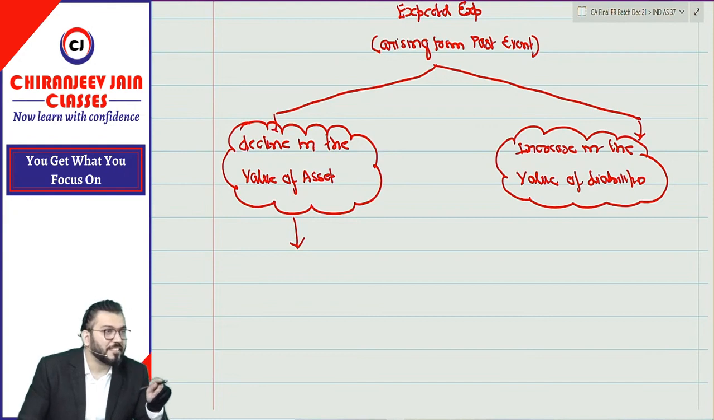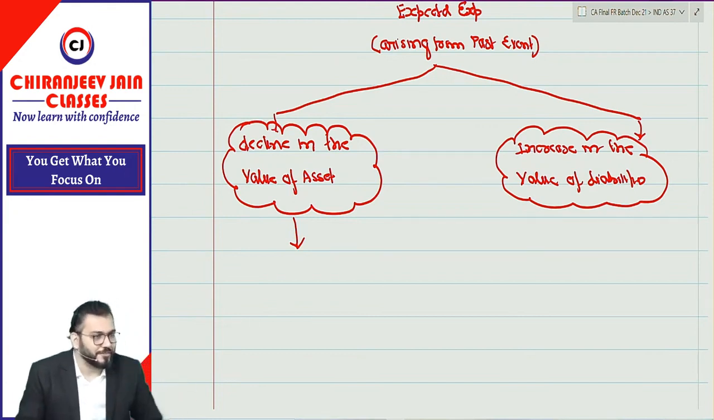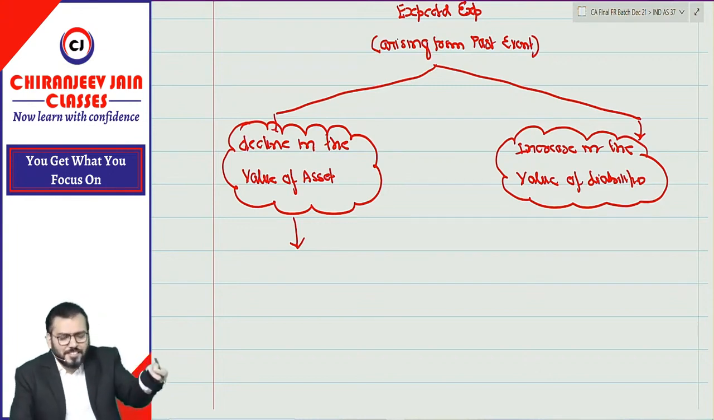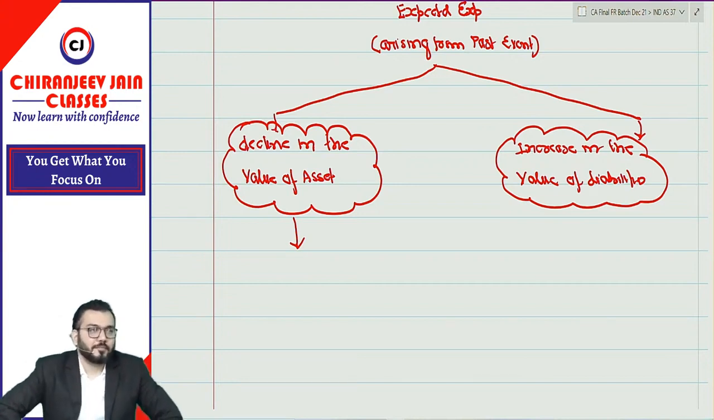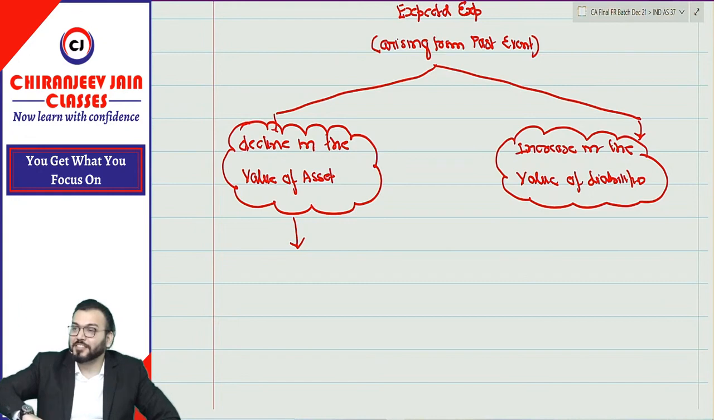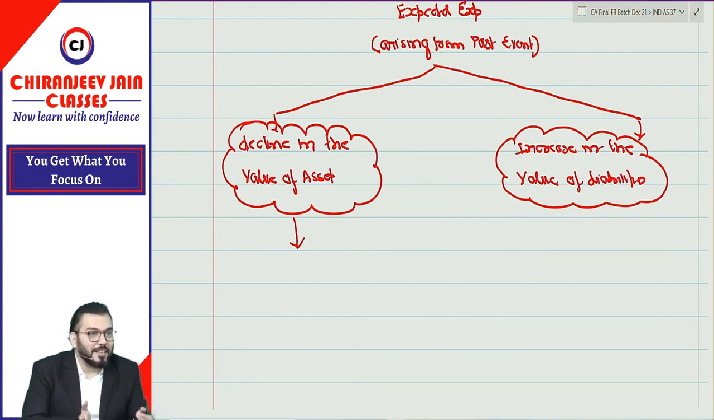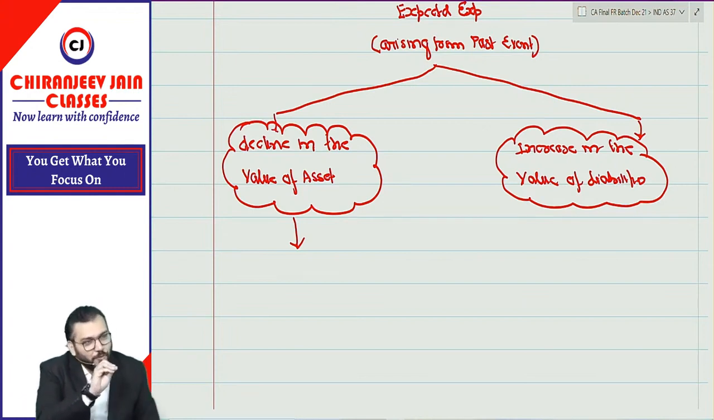Decline in the value of asset. Whenever I am saying asset, all assets will come into this category. Can you give me any example for decline in the value of asset which is covered in this topic? Can you give me the example for the decline in the value of asset? Bad debt. Very good. But which bad debt? Expected or actual? Expected. To say in full.